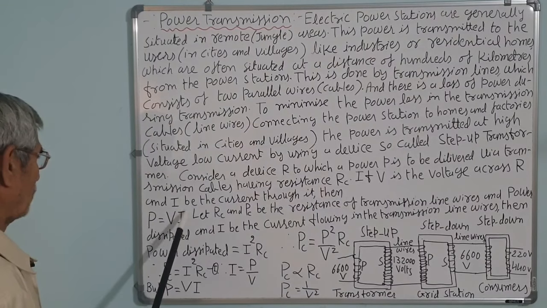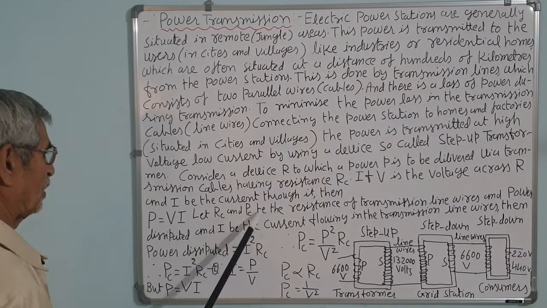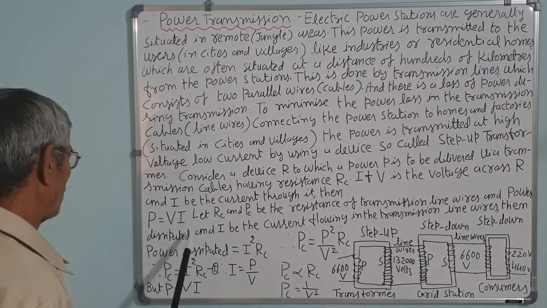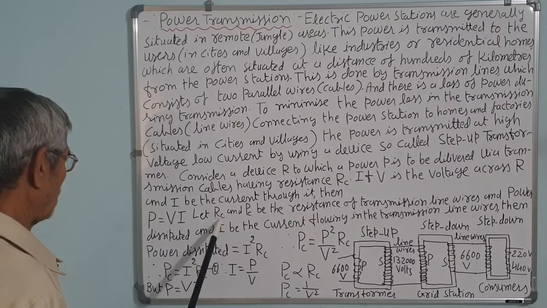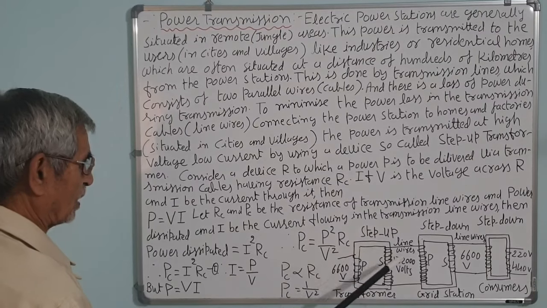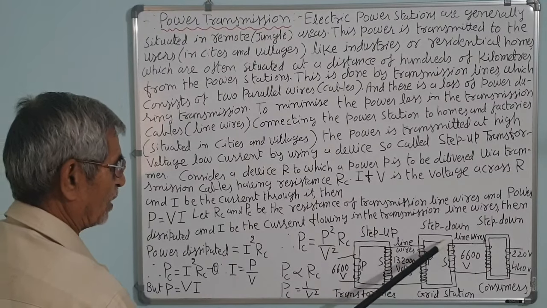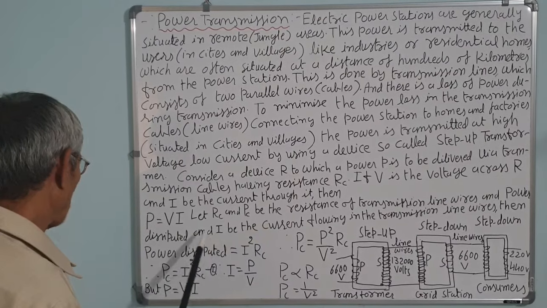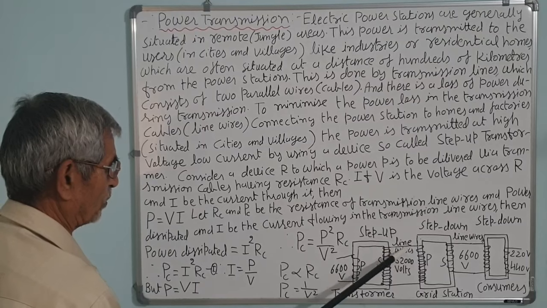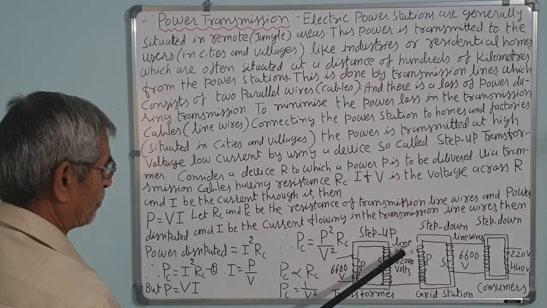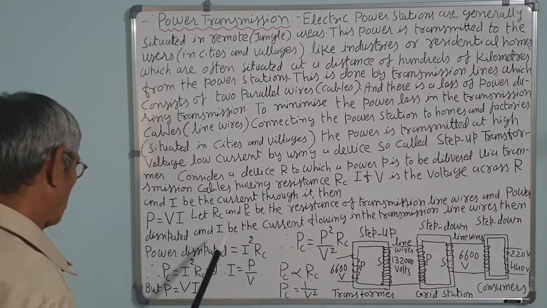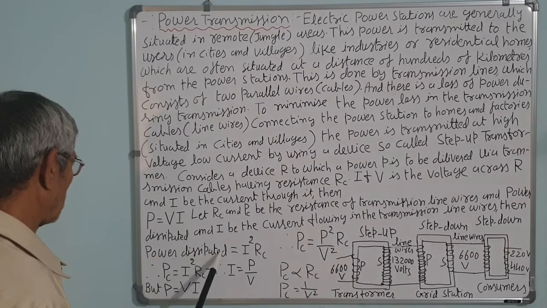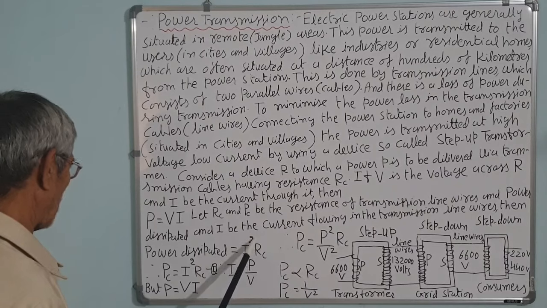Let R C and P C be the resistance of the transmission line wires and the power dissipated, power wasted. R C is the resistance of the line wire. These are the line wires shown, transmission line wires. And P C be the power dissipated, that is due to the heating effect. There is a loss of power P C in the line. The line is very long, hundreds of kilometers. So power loss or dissipated or wasted is equal to I square R C.